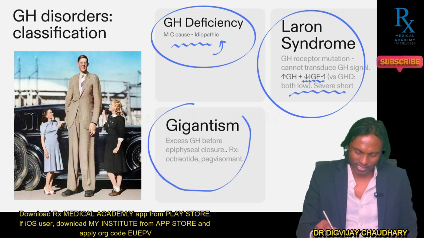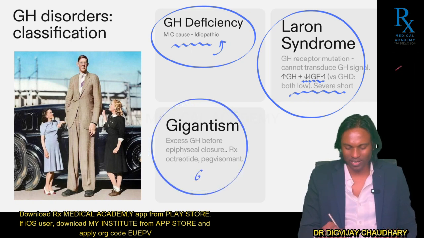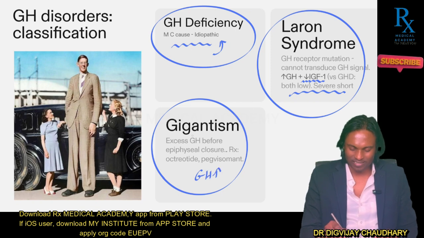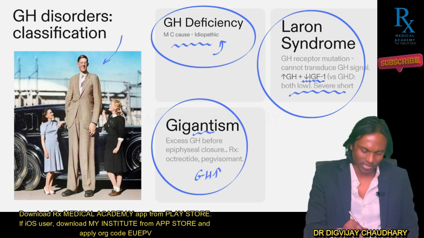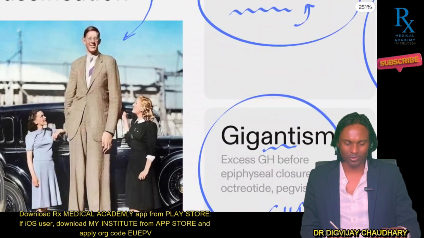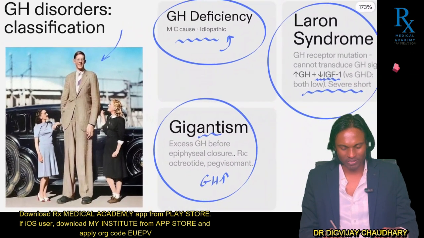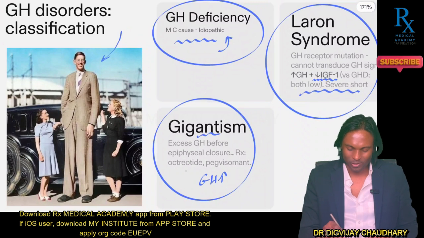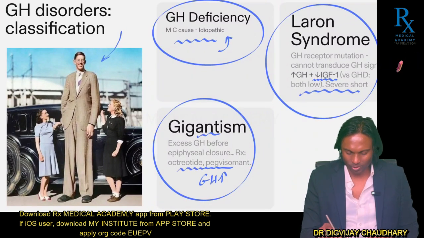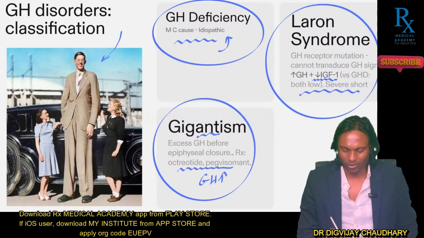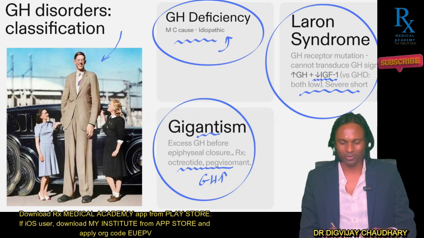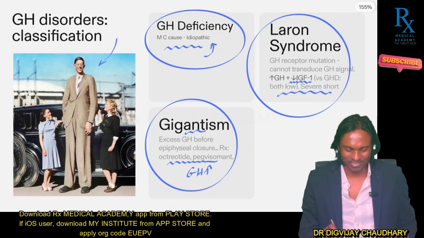What if in growing age the concentration of growth hormone increases? It can result in gigantism. Here you can appreciate a very tall fellow, right? This fellow might be suffering from gigantism. And what should be the treatment of gigantism? You have to provide somatostatin analogs, you can provide octreotide, or you can provide pegvisomant. Okay, very, very simple to understand.